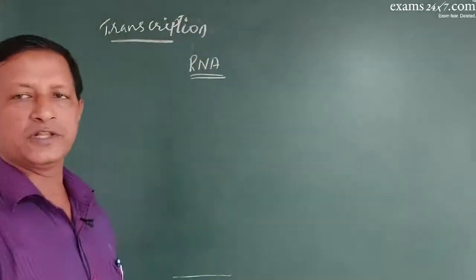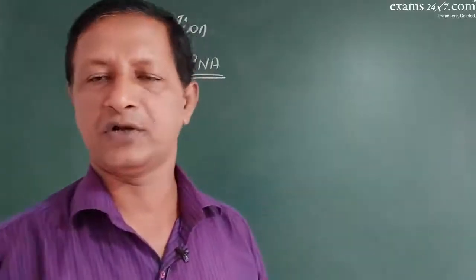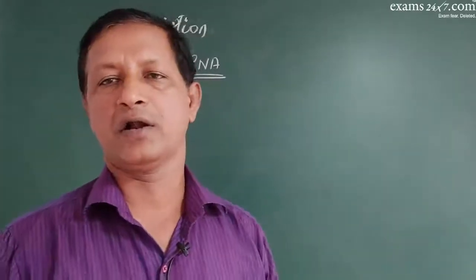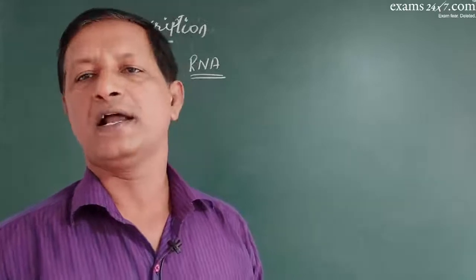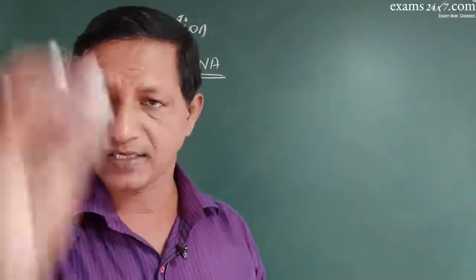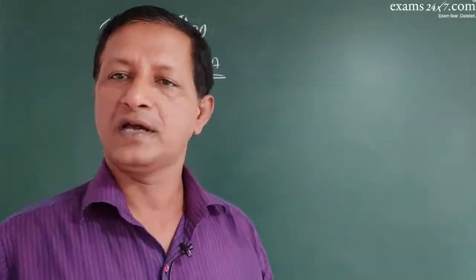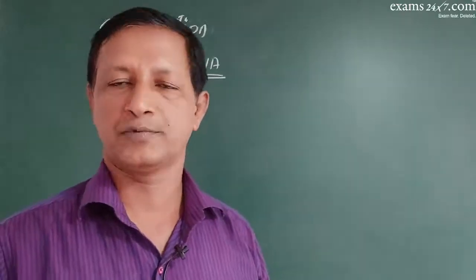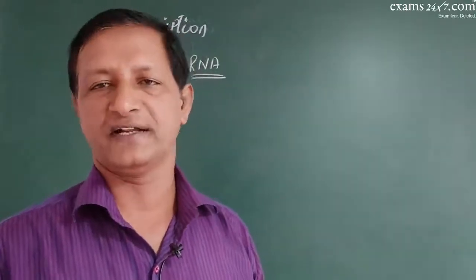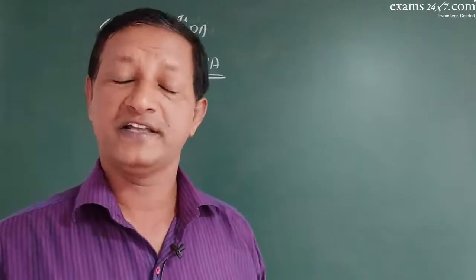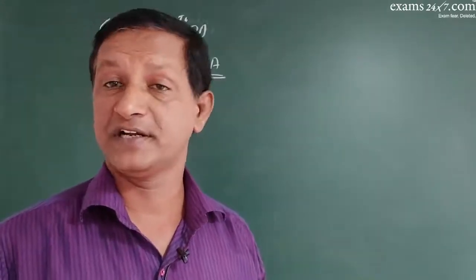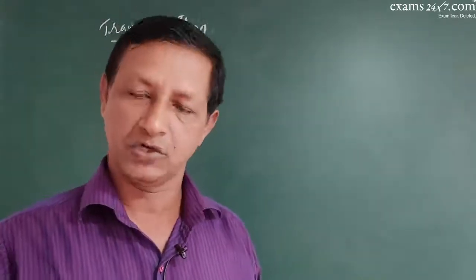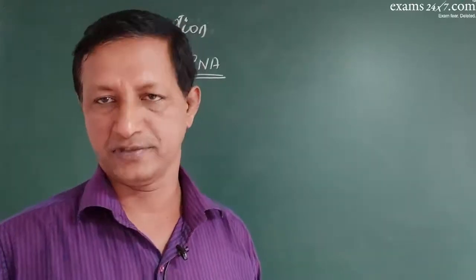I won't go into the details of RNA again because construction of DNA we have already studied in the previous session, and this construction of RNA is exactly the same as that of DNA. Here also nucleosides, nucleotides are produced, but nucleotides are different, not dAMP, dGMP, dCMP, dTMP. Instead it is AMP, adenosine monophosphate, no deoxy.